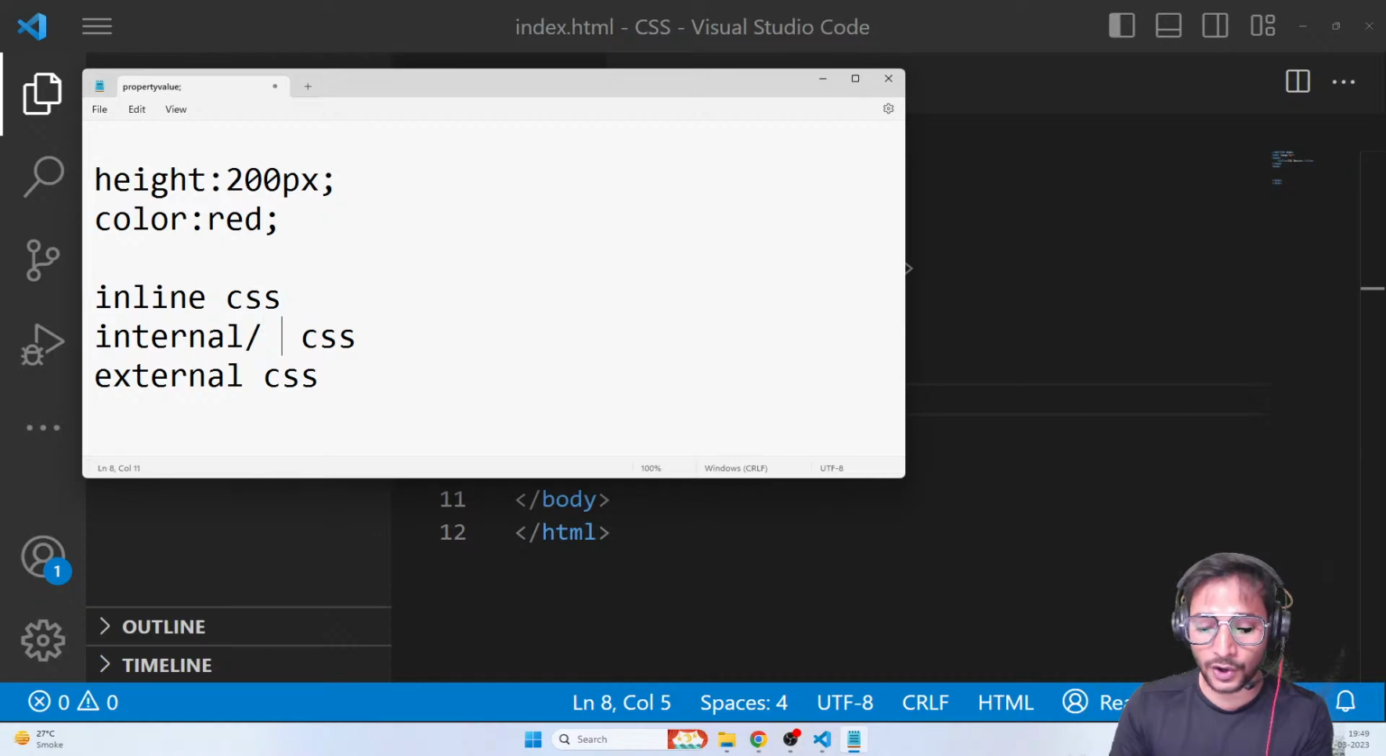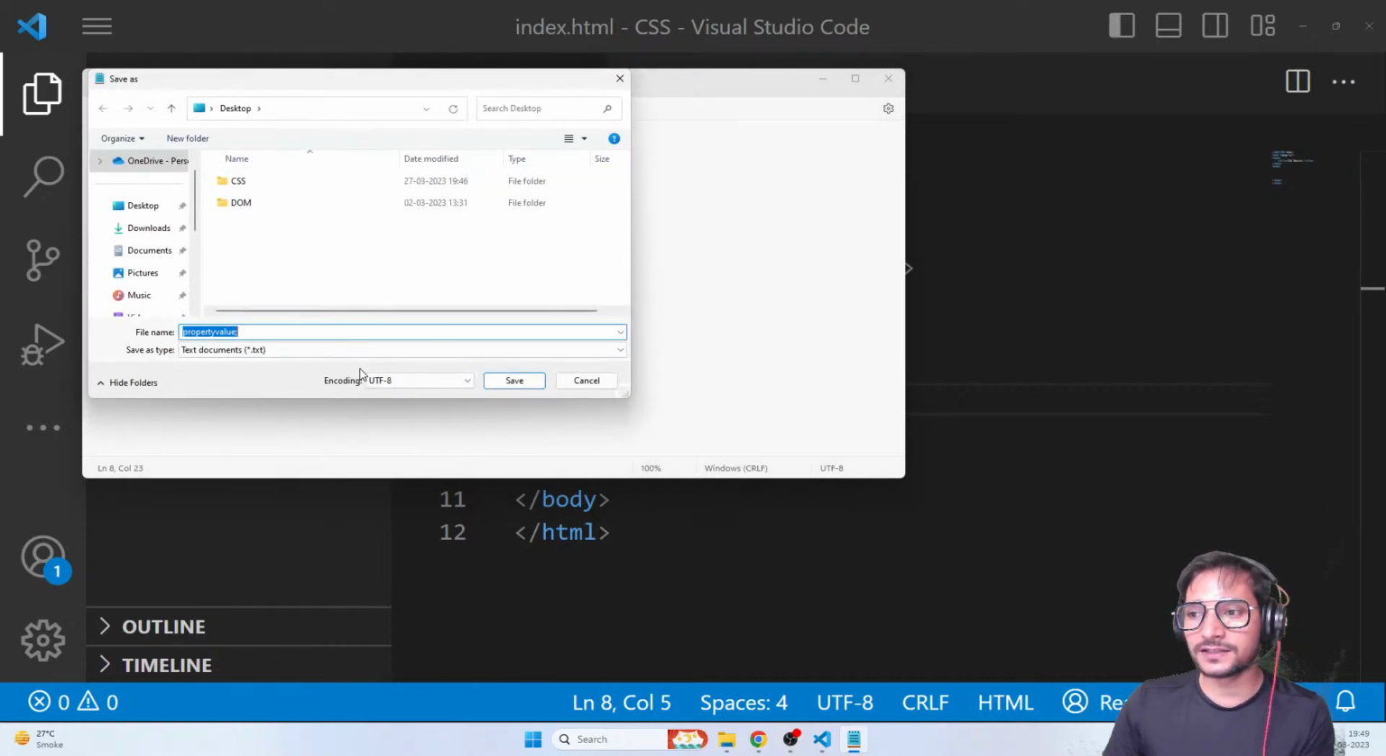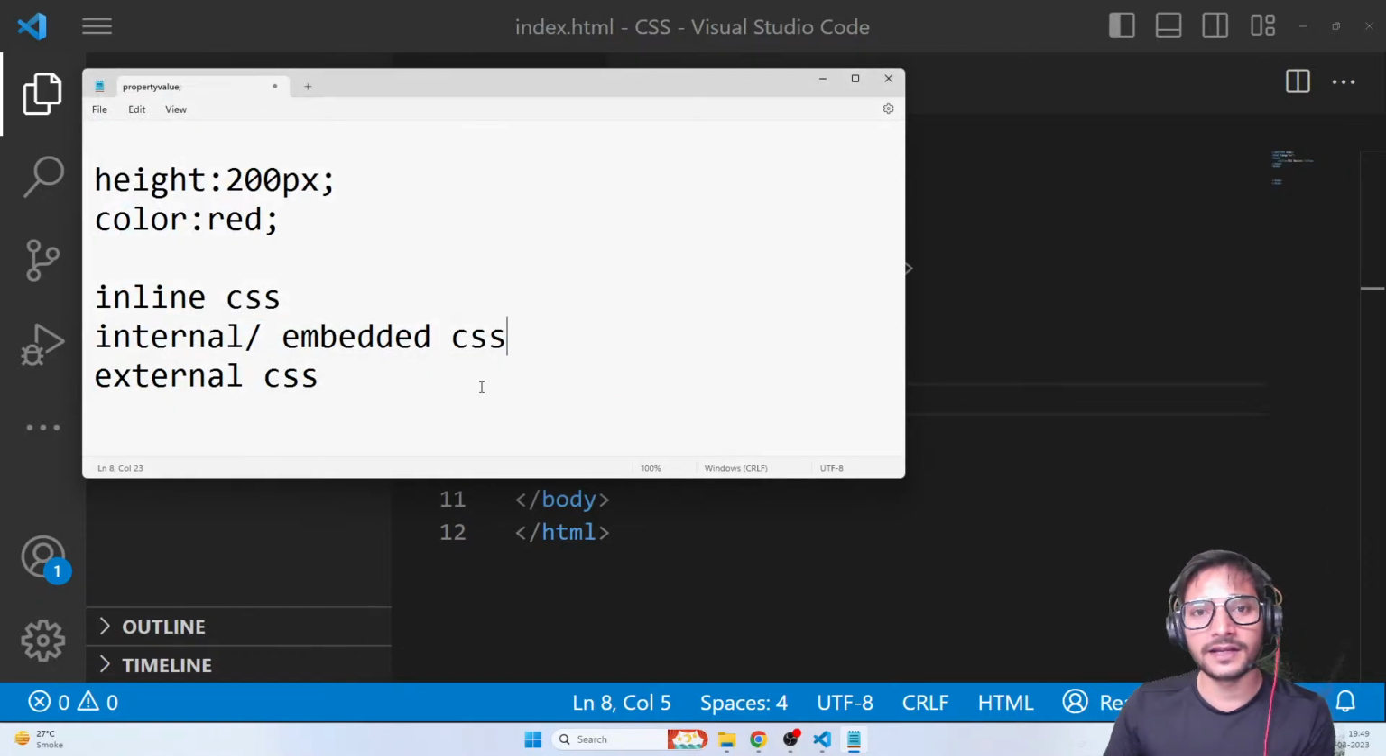Internal is also called embedded CSS. I'll let you know why we call it that, so don't worry about that. So these are the 3 ways, guys: inline, internal, external. I'm going to be showing you all the 3 ways. So let's go and let's start.